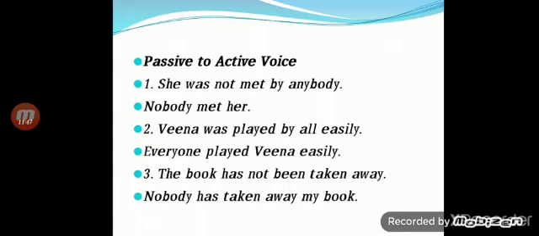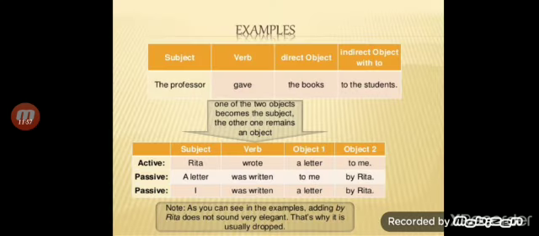The book has not been taken away. So again, negative format, not. So we use nobody has taken away my book. These are some examples. Now, how do we use two objects in a sentence?